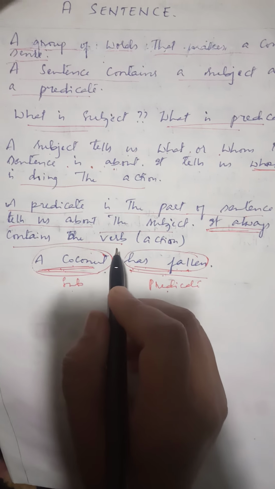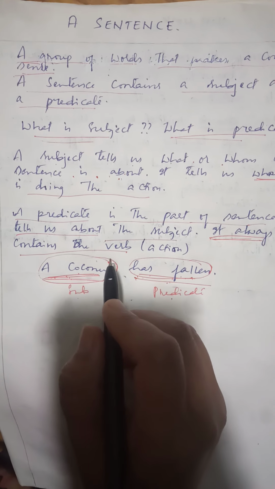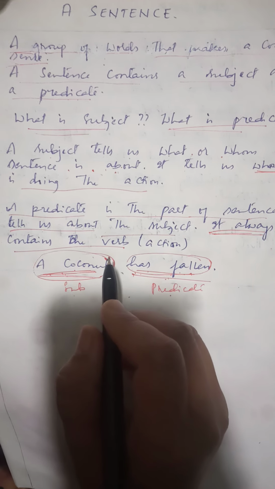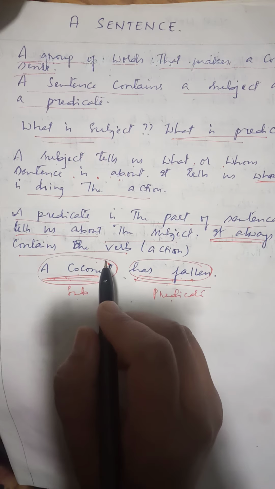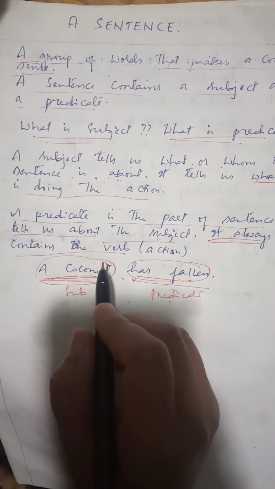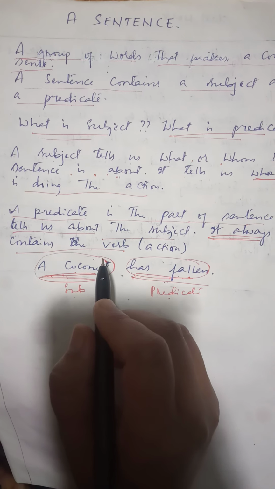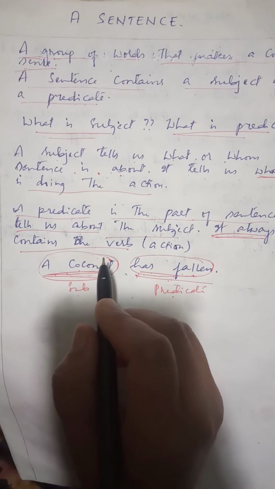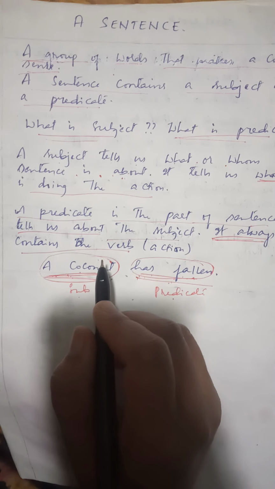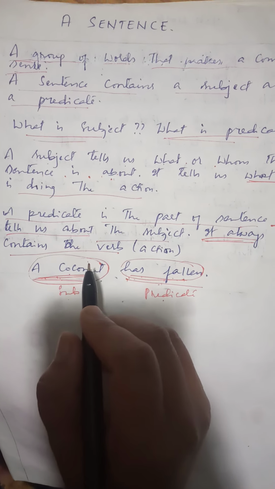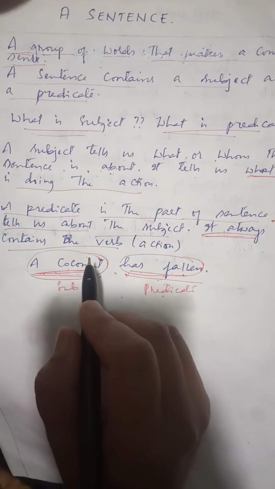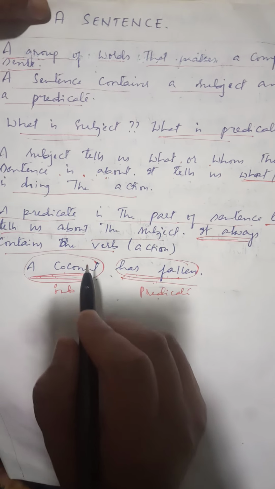So the verb will always be a part of the predicate. Subject tells us who has performed the action, and predicate tells us what the subject does.